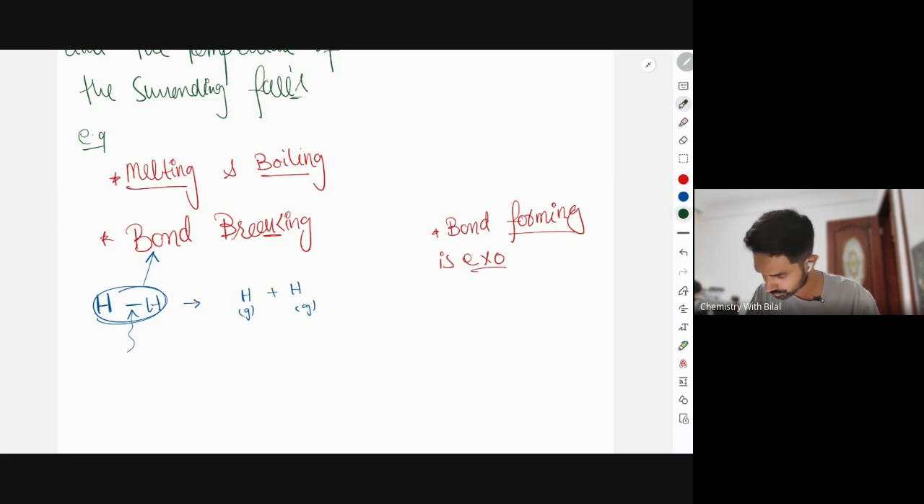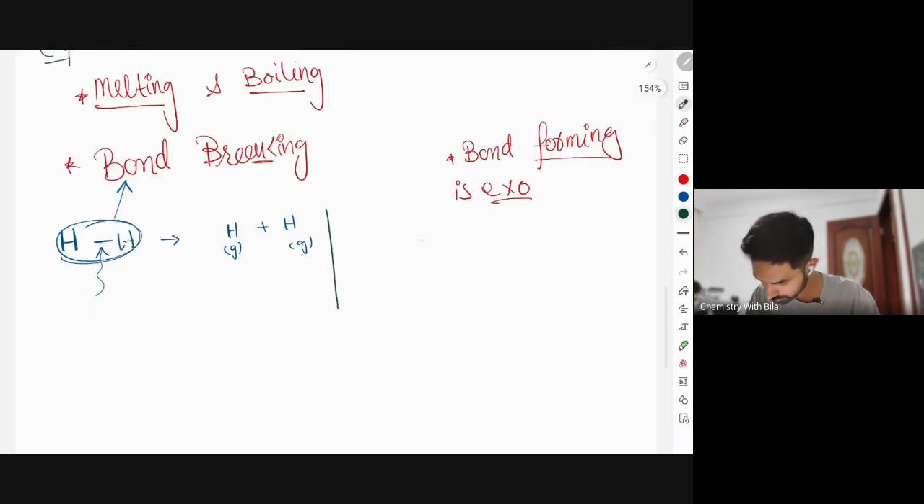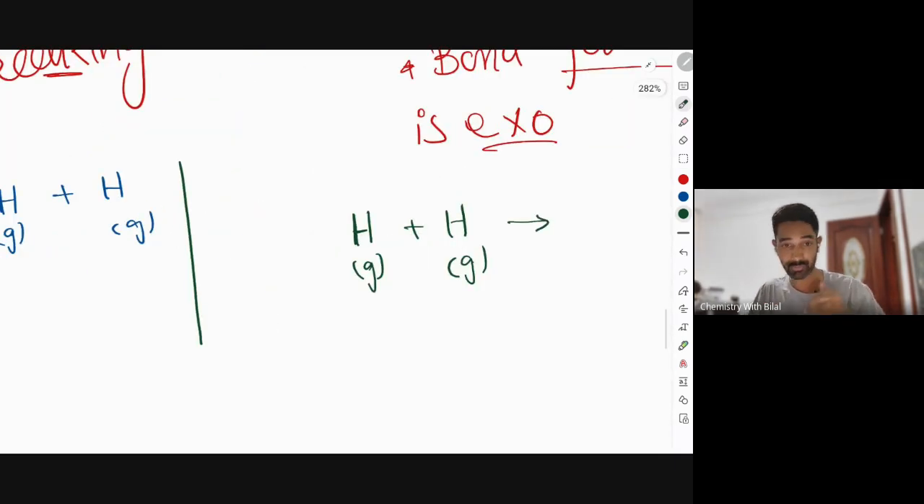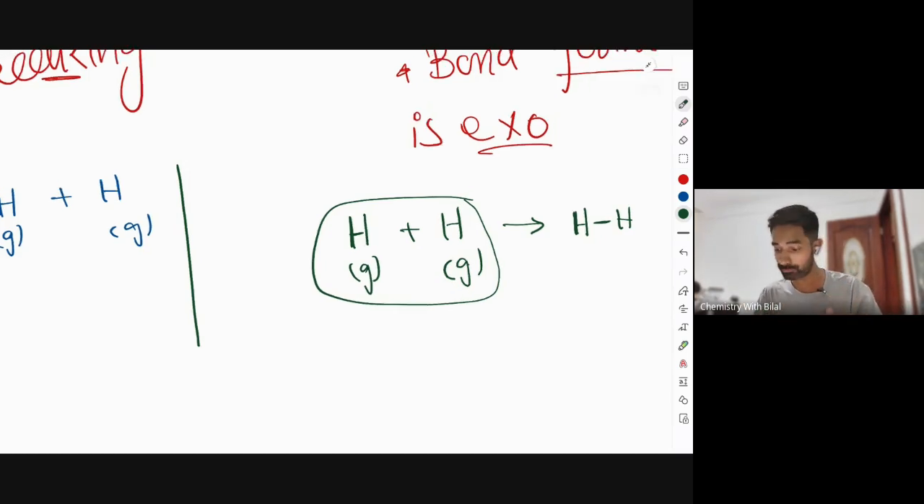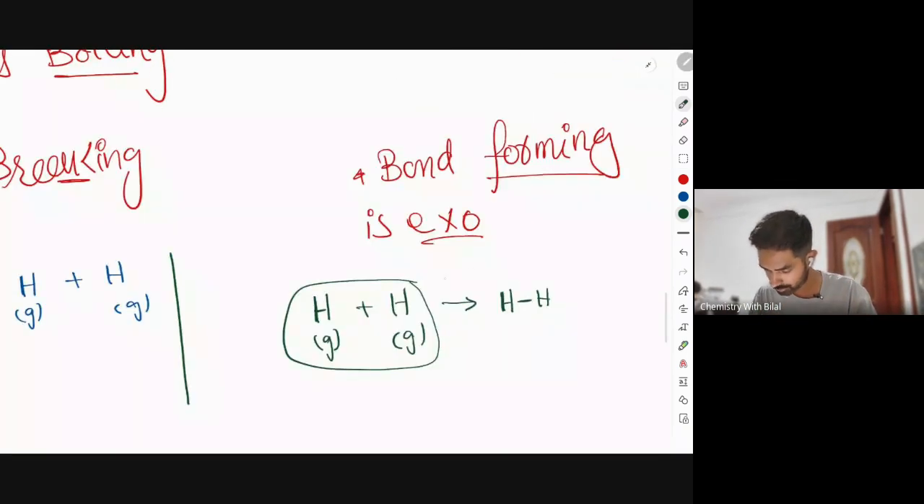For example, let's reverse this very reaction. Here we have a similar example, but this time we have two hydrogen atoms, gaseous atoms, and we are making them react to form a molecule of hydrogen. So you see that in this very reaction, there is no breaking, only the formation is taking place. We have two gaseous atoms of hydrogen, both are reacting to form a bond. So only formation, and in formation, energy is always given out. So bond formation is exo, breaking is endo.